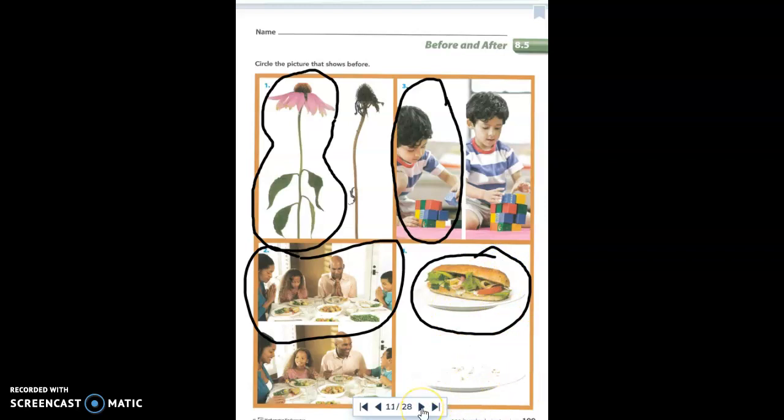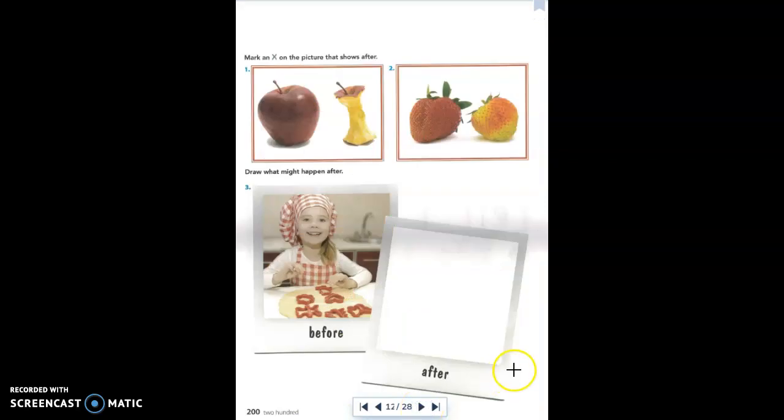All right. Moving rather quickly through this, we can turn over to the back side. And this time we're going to look at the images and decide which shows after. And this time we're going to put an X on the picture that comes after, okay? So you have an apple and then you have an apple core. Well, we know when we have an apple, we don't start out with a core, we start out with a whole apple. So after we've eaten it, what is left is the core.